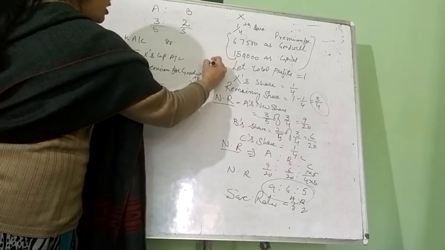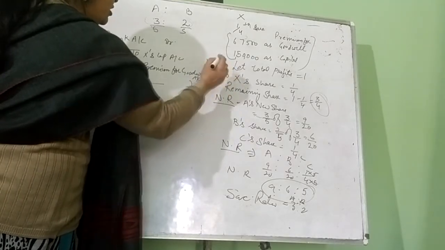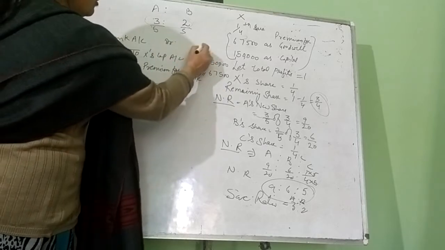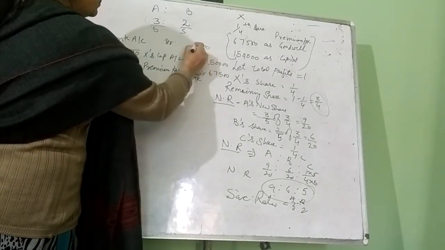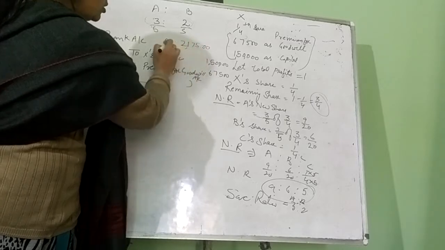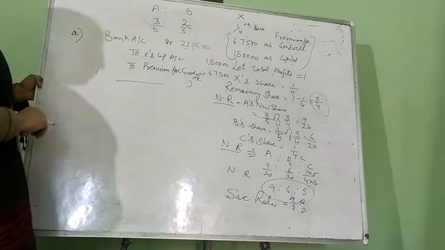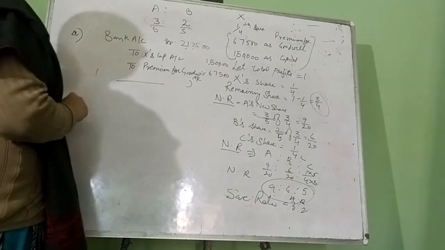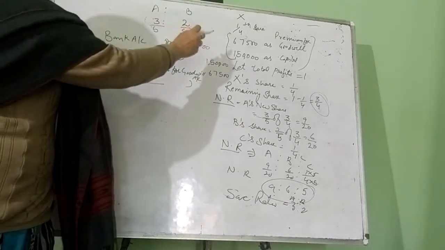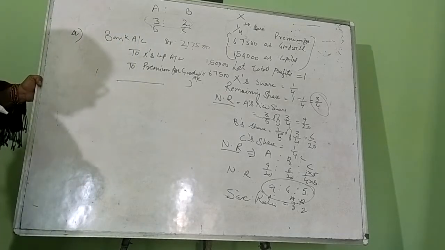Premium for goodwill and capital are brought in by the new partner. He is bringing 1,50,000 as capital and 67,500 as premium for goodwill, so the amount will be 2,17,500. Now in the second journal entry, the new partner gives this 67,500 to A and B in their sacrificing ratio.